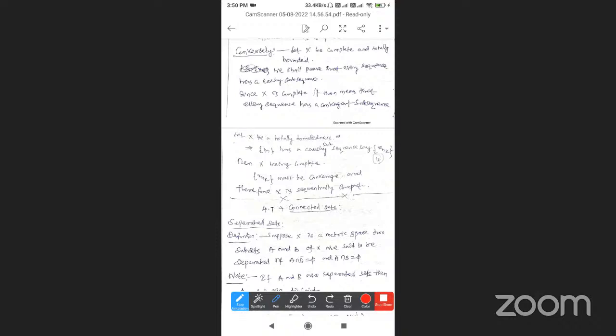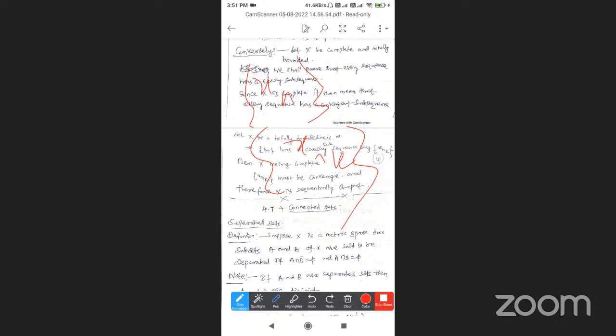X is complete, which means that every Cauchy sequence has a convergent subsequence. X is totally bounded. Let Xn be a sequence in X. It has a Cauchy subsequence Xnk. A subsequence is Xnk.